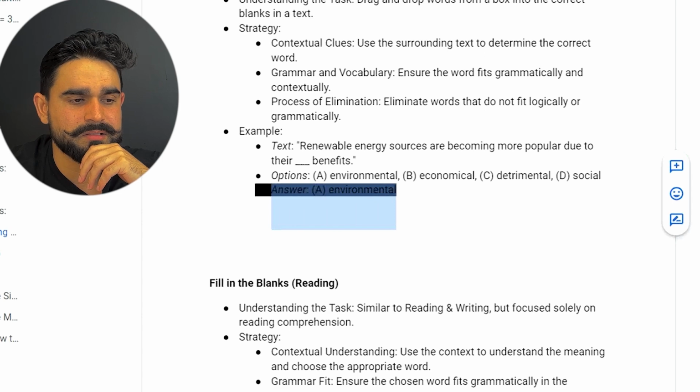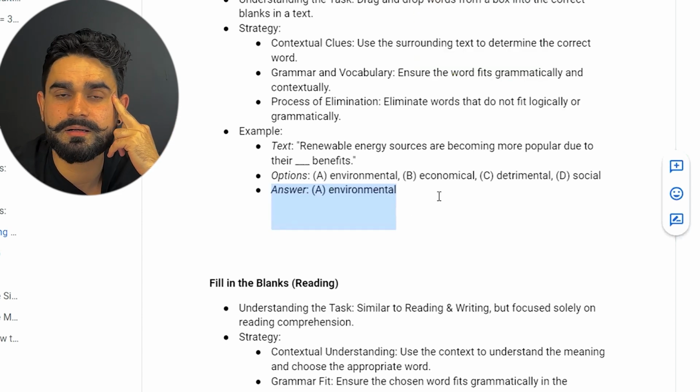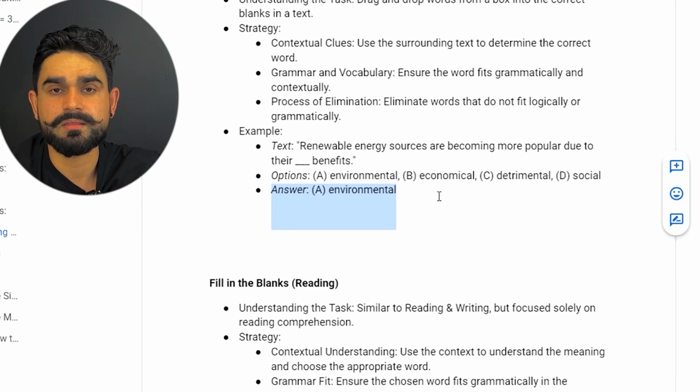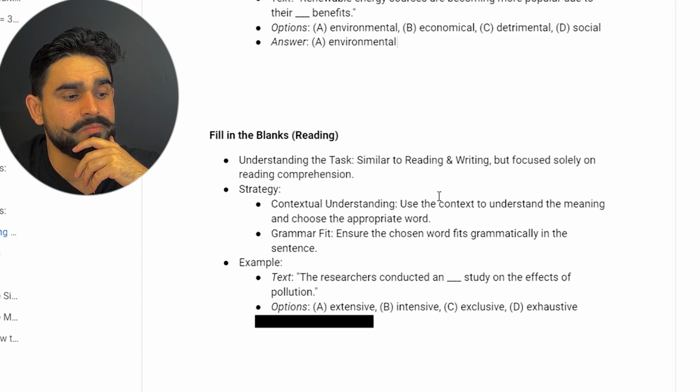So that's the correct answer, guys. You will go with that. What I did here was understand the context of the passage, then use the elimination method. That's it. And now move on to the next one, guys.